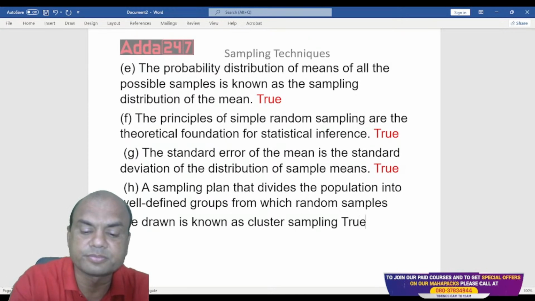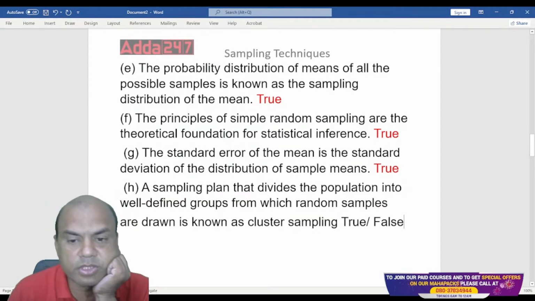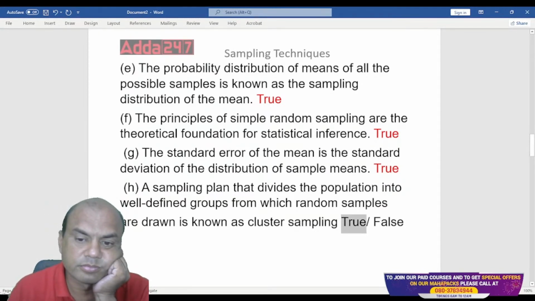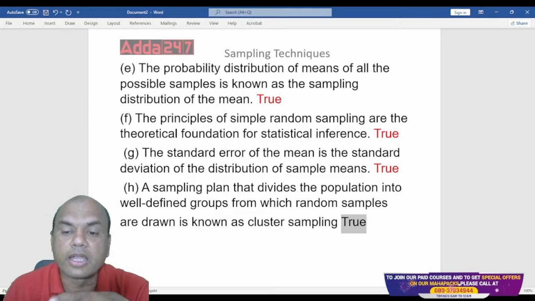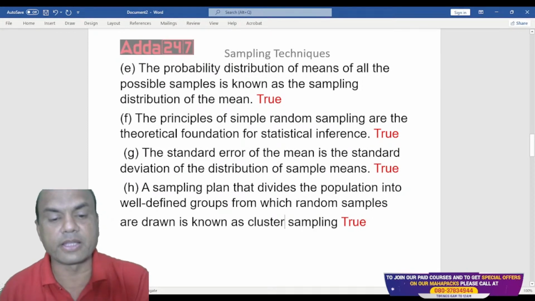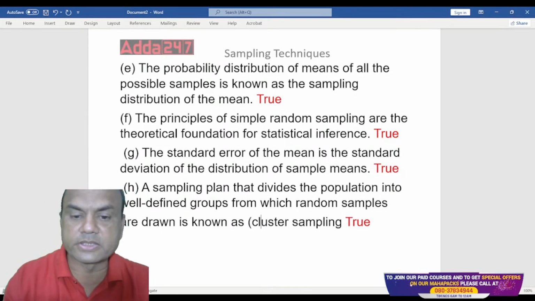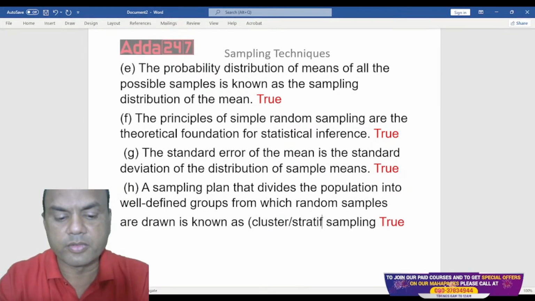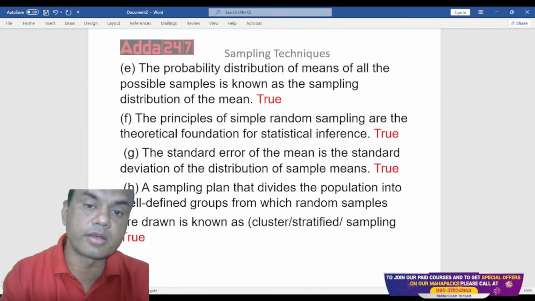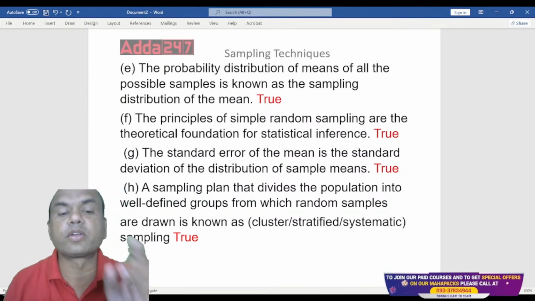True or false? Is it true or false over here, everyone? It is true. I'll tell you one point over here. Even if this answer, instead of cluster, would have been stratified, or systematic, then also the answer would have been correct.